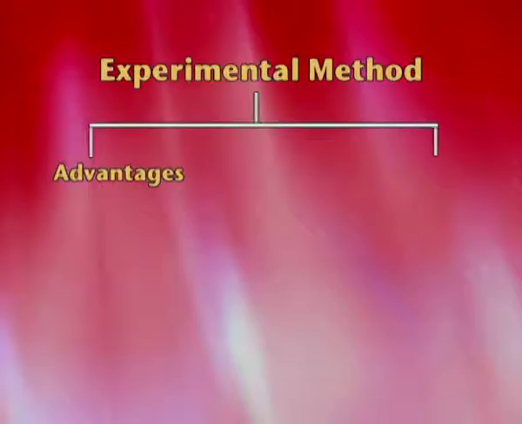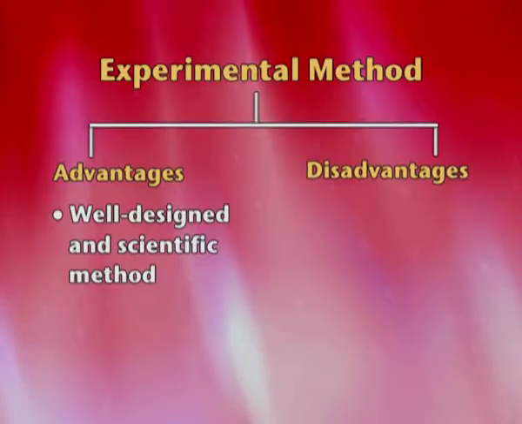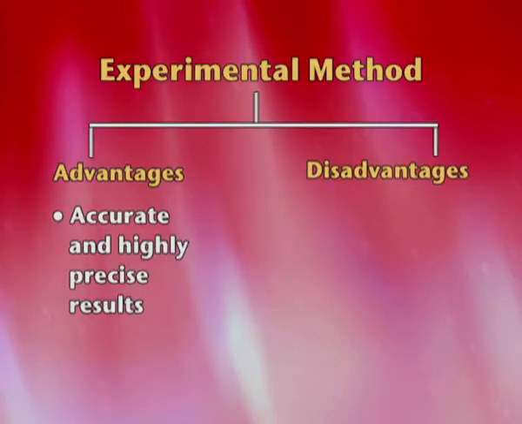Let's move on to the advantages and the disadvantages of the experimental method. Convincing evidence of cause and effect relationship. That is the beauty of an experimental method. We are basically trying to study the cause and the effect. It's a very strong, very accurate, very scientific prediction of cause and effect relationship. It's a very well designed scientific method, therefore results are very good. It is very accurate. It is highly controlled, therefore again accuracy increases.